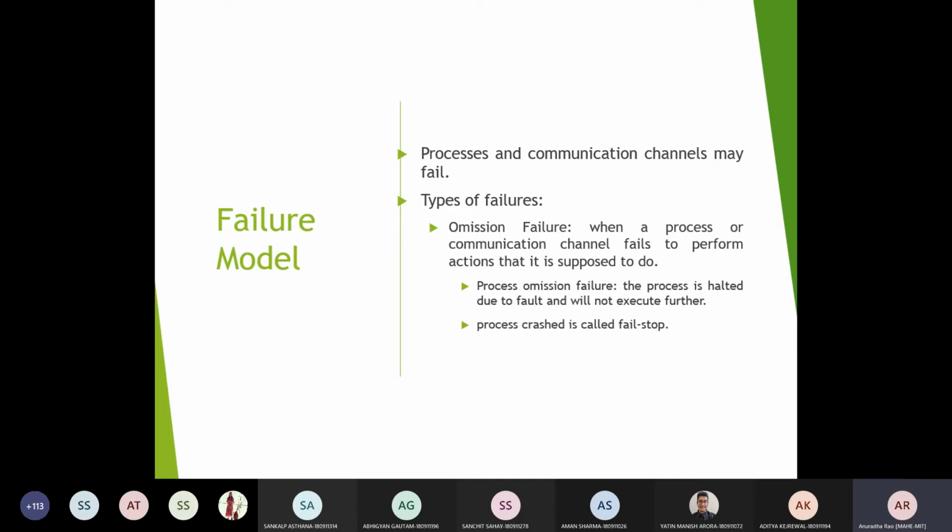And the third type of failure is timing failure. In distributed systems, you will have to minimize the failures happening because of omissions, because of arbitrary errors or faults in the channel or in the process, and the timing failures. If it is a synchronous interaction model, you will have to consider that timing failures have to be minimal.